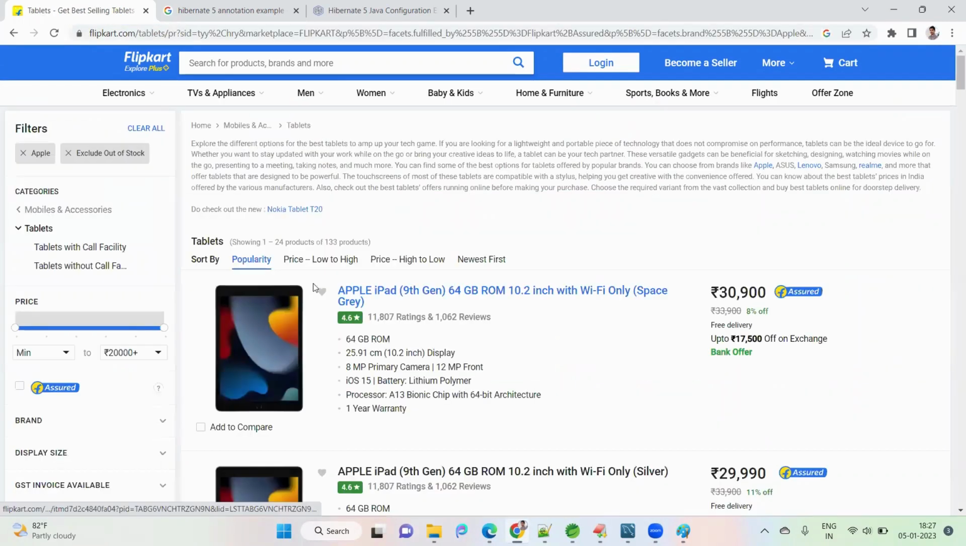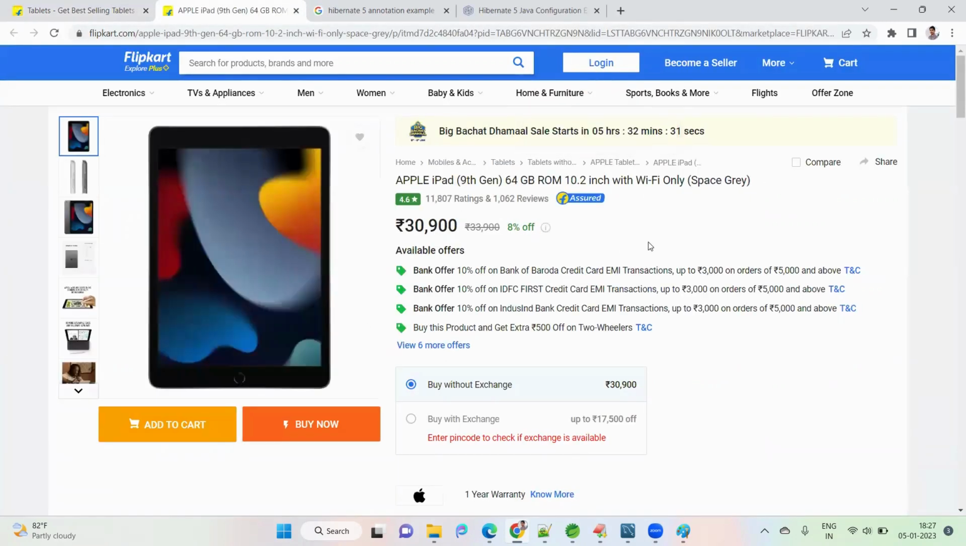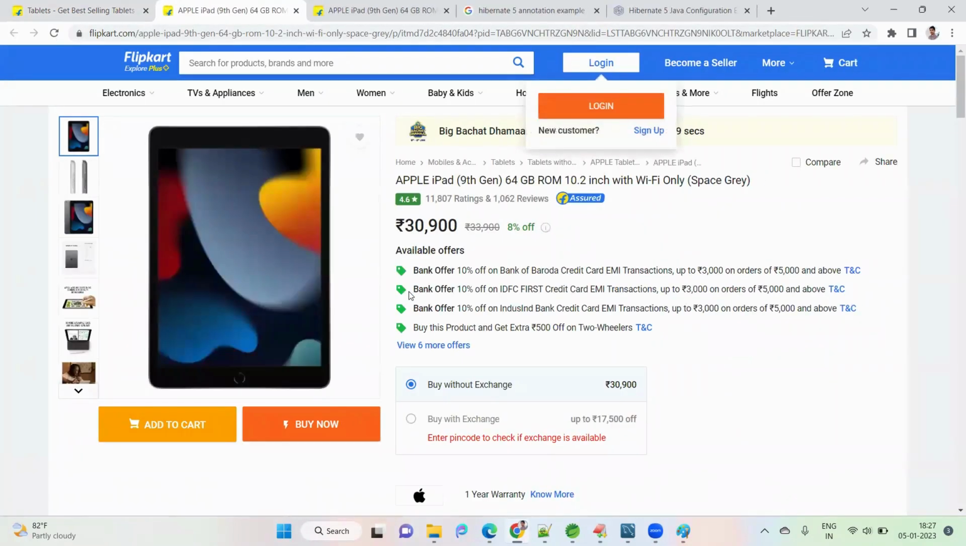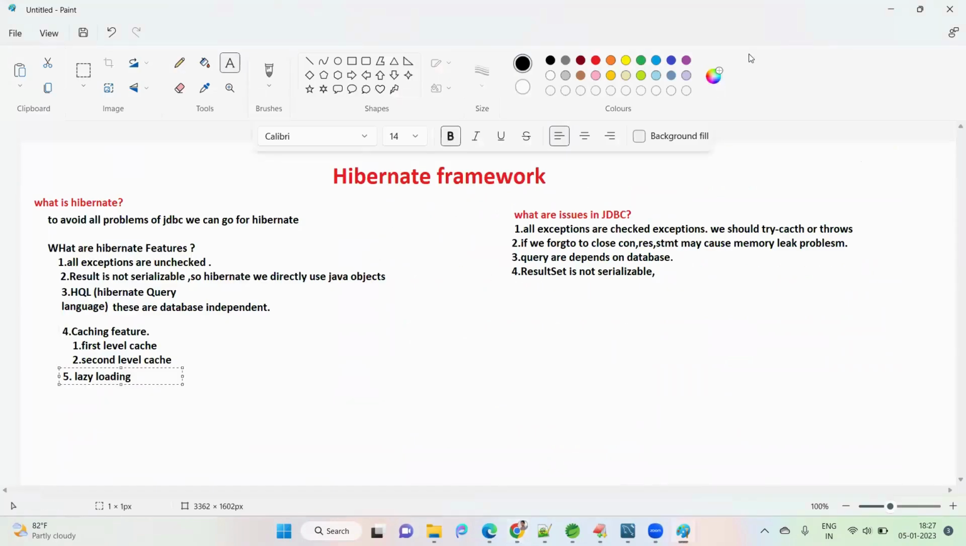This is getting the data of this product. That means whenever I am asking for the complete data, only then is it going into the database. That means it is lazy loading. What is early loading? Whenever I am loading the page, it should directly get all the data. That is early loading: before clicking on this product, it should get all the data. That is called early loading. This is the third feature in Hibernate.